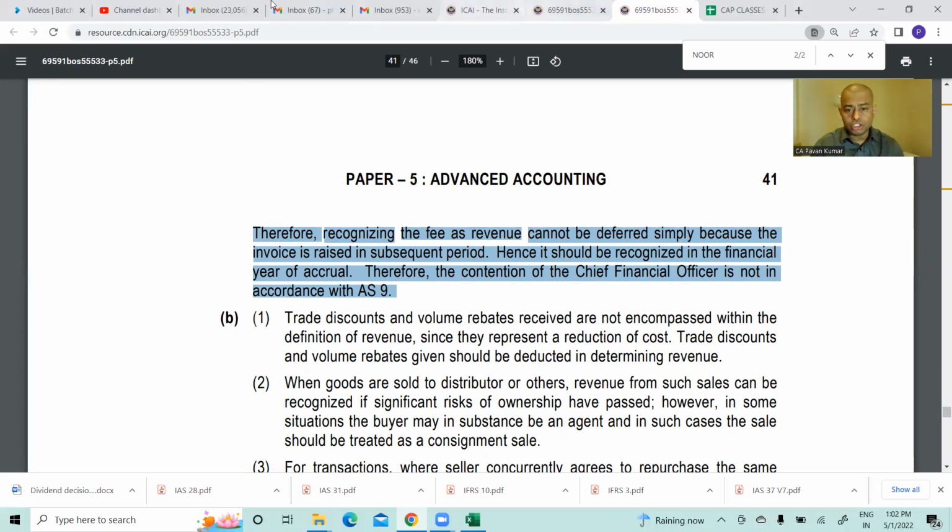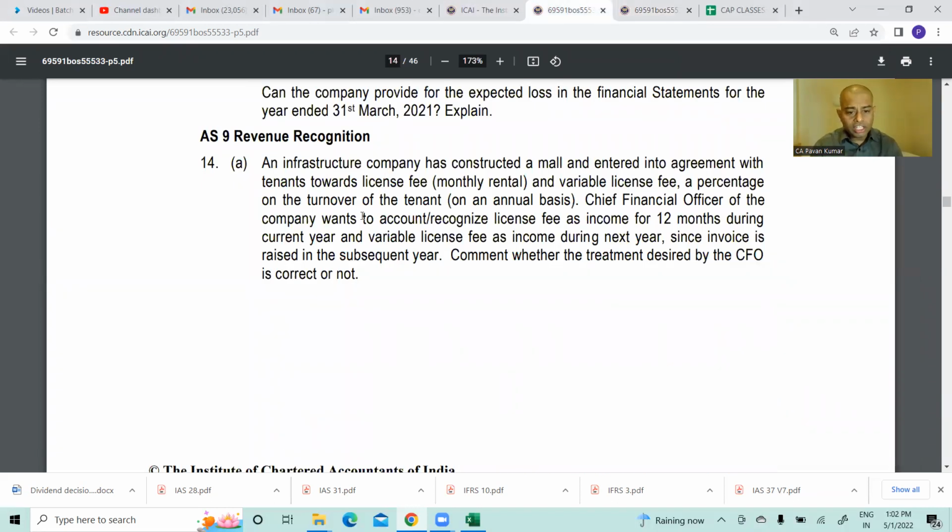So guys, if you look at the question, an infrastructure company has constructed a mall and entered into agreement with the tenants. Towards license fee, that means monthly rental, and variable license fee, which is a percentage of turnover of the tenant. Now, let me give you one example so that you understand. This is the question in CA intermediate. For the first time, I'm looking at it. But to enable you to understand, I'll give you a small example.